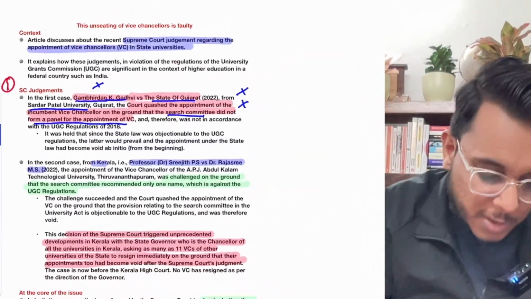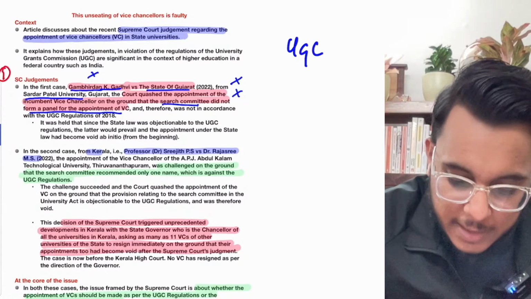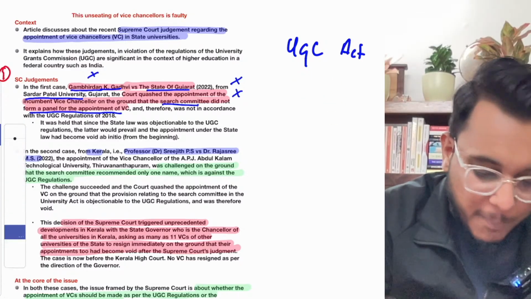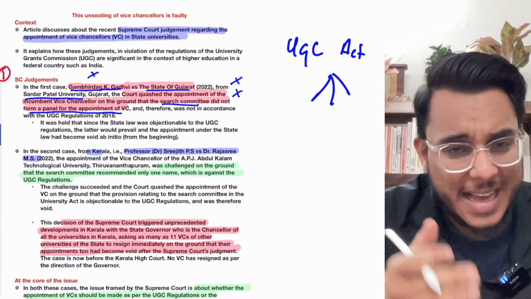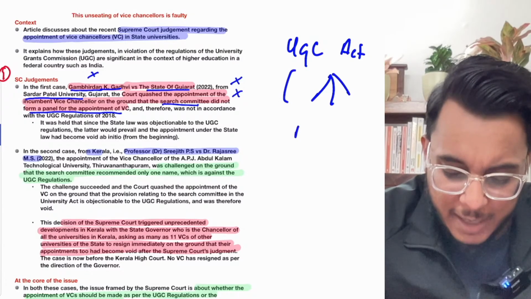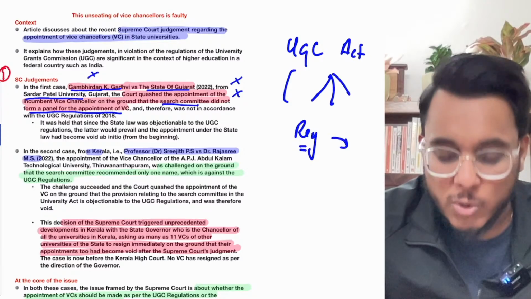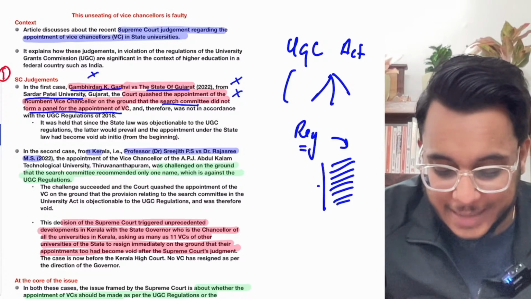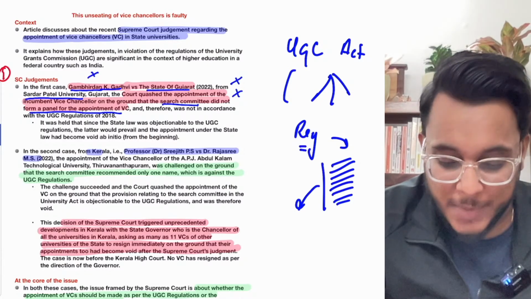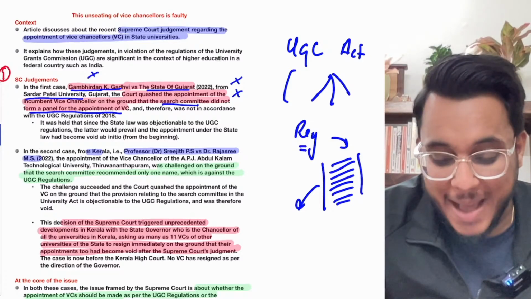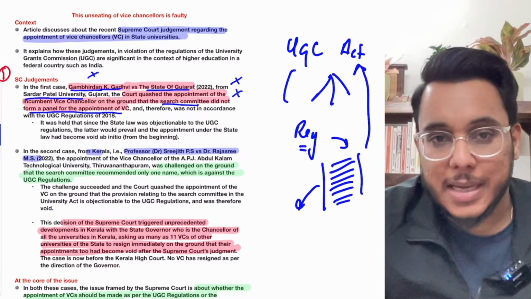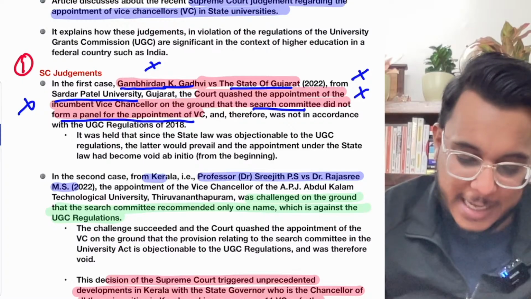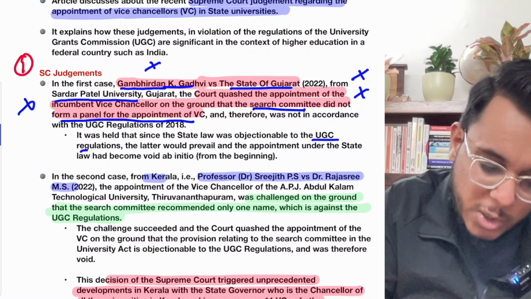Now you see this particular thing. There is the UGC Act, and there is the Universities Act. The UGC Act contains many provisions, including a regulation under which a search committee has to be formed in a particular manner, and that committee suggests the names of the VC. So in the case of Gujarat, the panel as laid down by the UGC regulation was not created, and therefore the VC who was appointed has to vacate the office. It has been said that it goes against the UGC regulation.